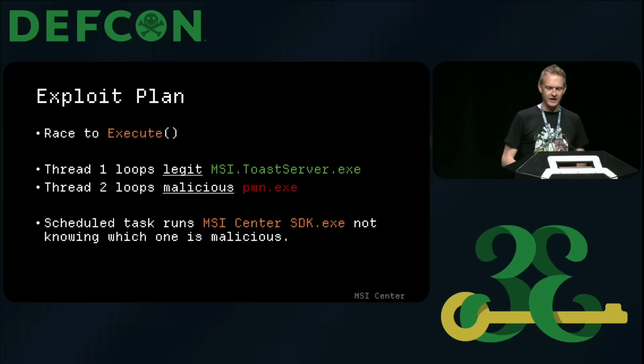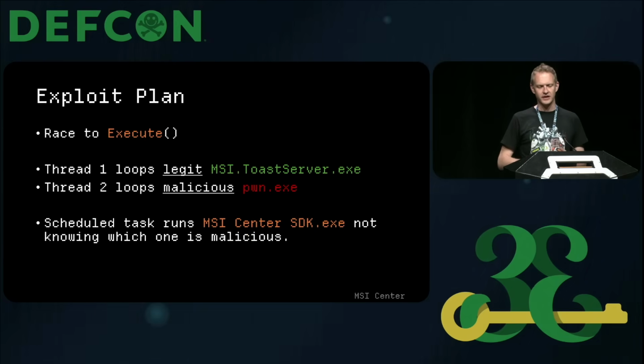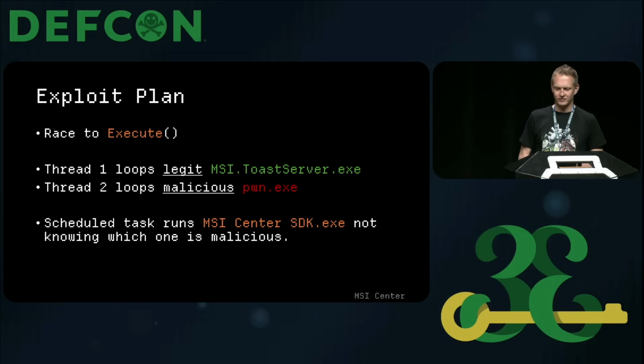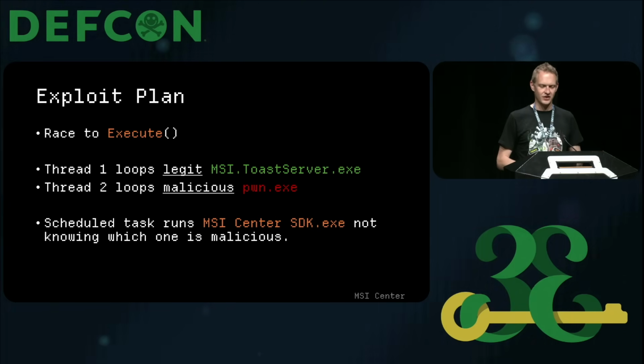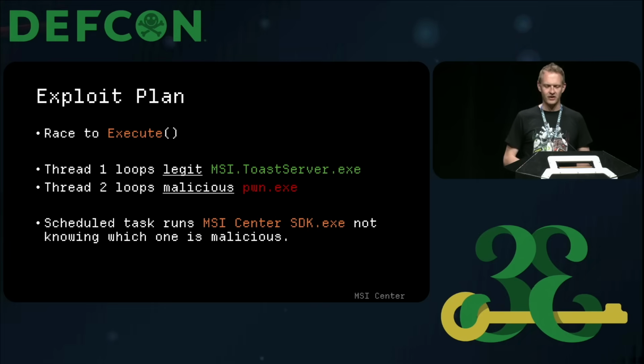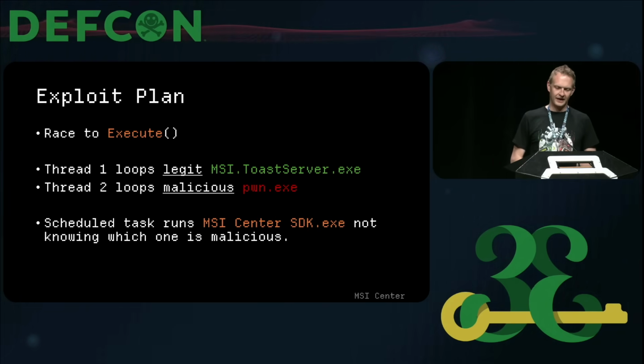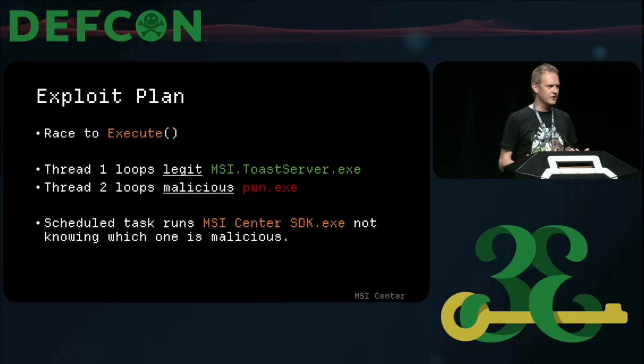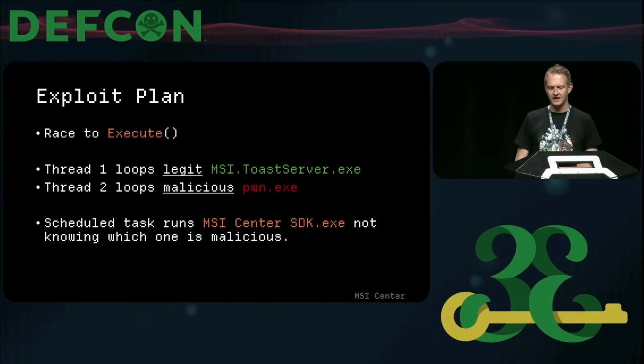So my exploit plan here is to race to execute with two threads. One for this legitimate MSI toast server thing, which did nothing but was handy for its cert. And the second is then for my payload, which I was using to just add users to the local system. The end result means that the scheduled task would be confused about which one to run because there's no binding to who got verified here.